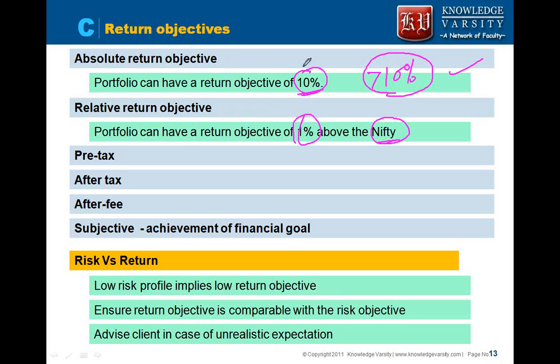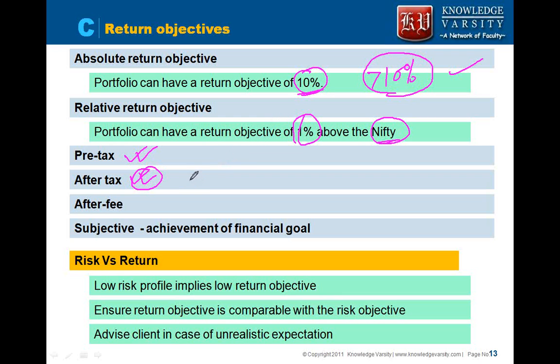However, these return objectives which people talk about are mostly before the taxes, before the fees. Some people can specify these return objectives pre-tax, that is before the tax. Some people are interested in only seeing how much money they are getting after tax. It is not good to specify a return objective of 10% after tax and get 10% pre-tax, because you have to pay tax on that. After paying tax you may get only 7% or 8%. So you have to think about how much you are getting after tax. Many of your clients will say that we want an after-tax return objective of this much.